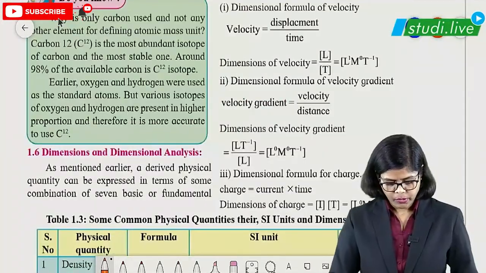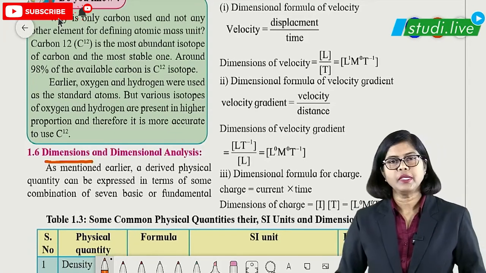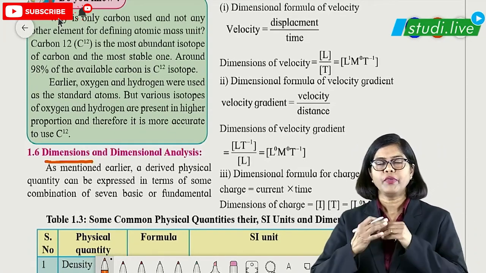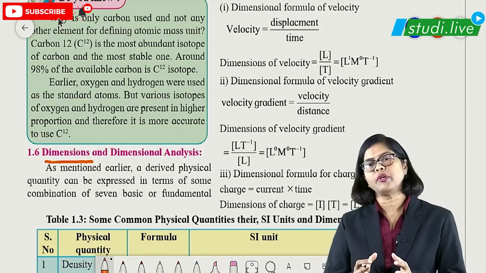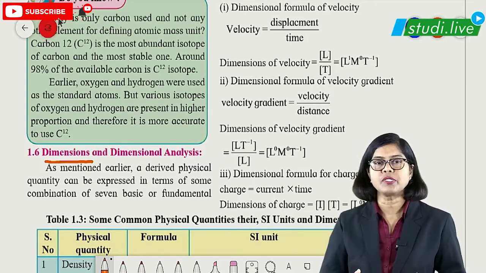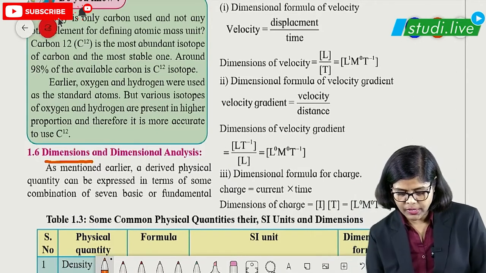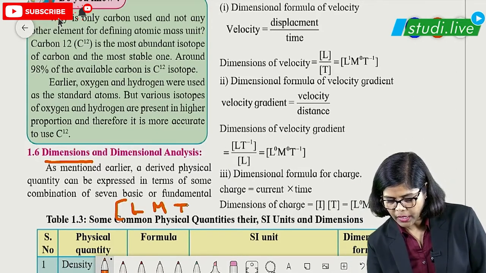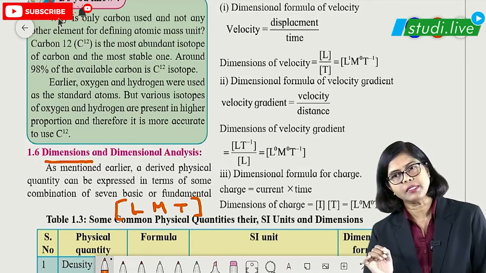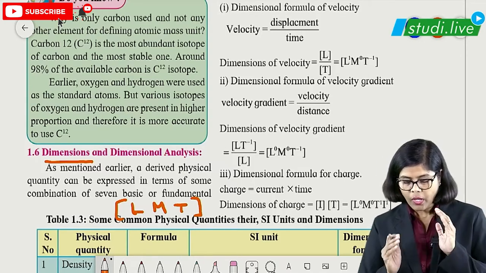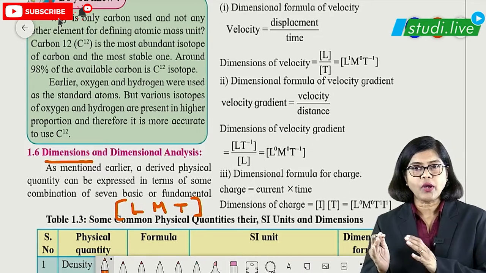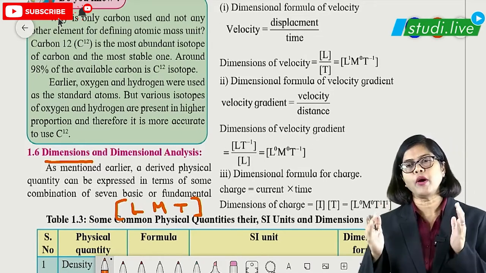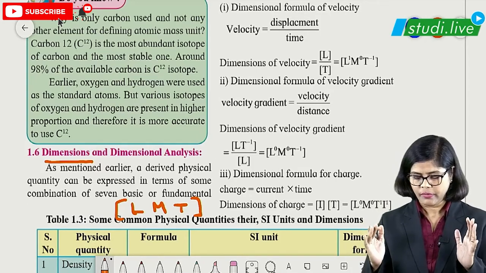So students, we are going to talk about dimensions, right? Dimensions is a very important concept and new for you all, because here we are going to talk about any physical quantity when it is given, what are the dimensions of it. And normally dimensions are written in terms of L, M, T. That means length, mass, time. Now length, mass, time are fundamental quantities. That means dimensions are represented in the form of fundamental quantities, right?